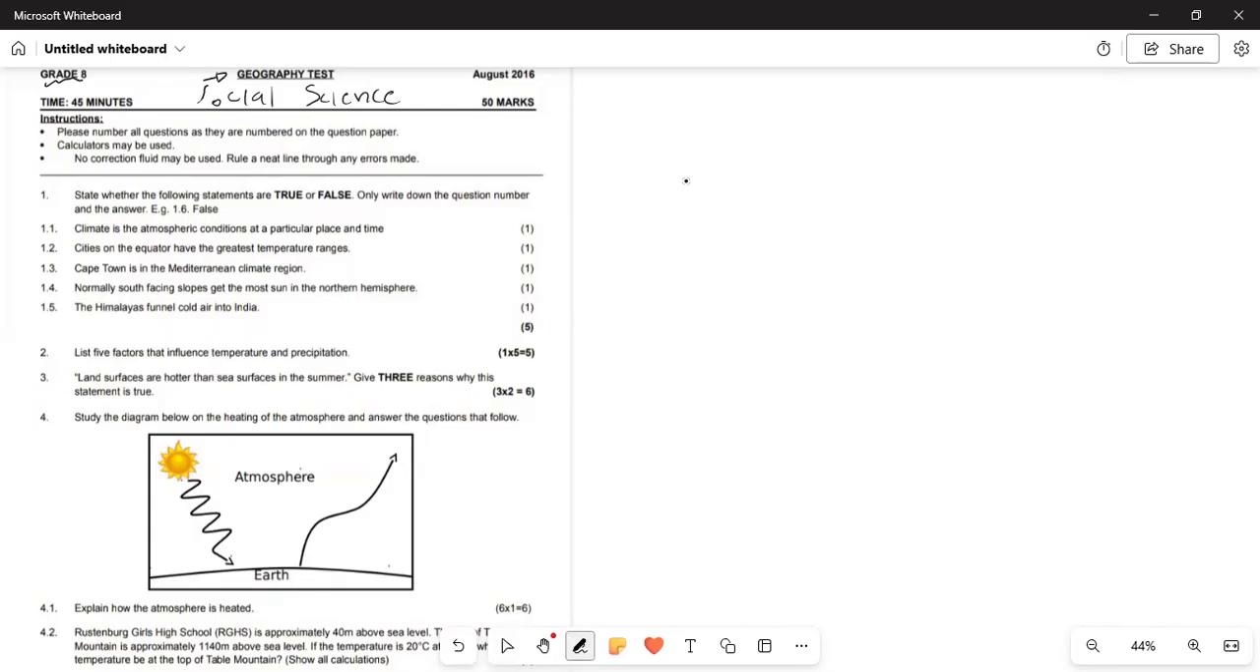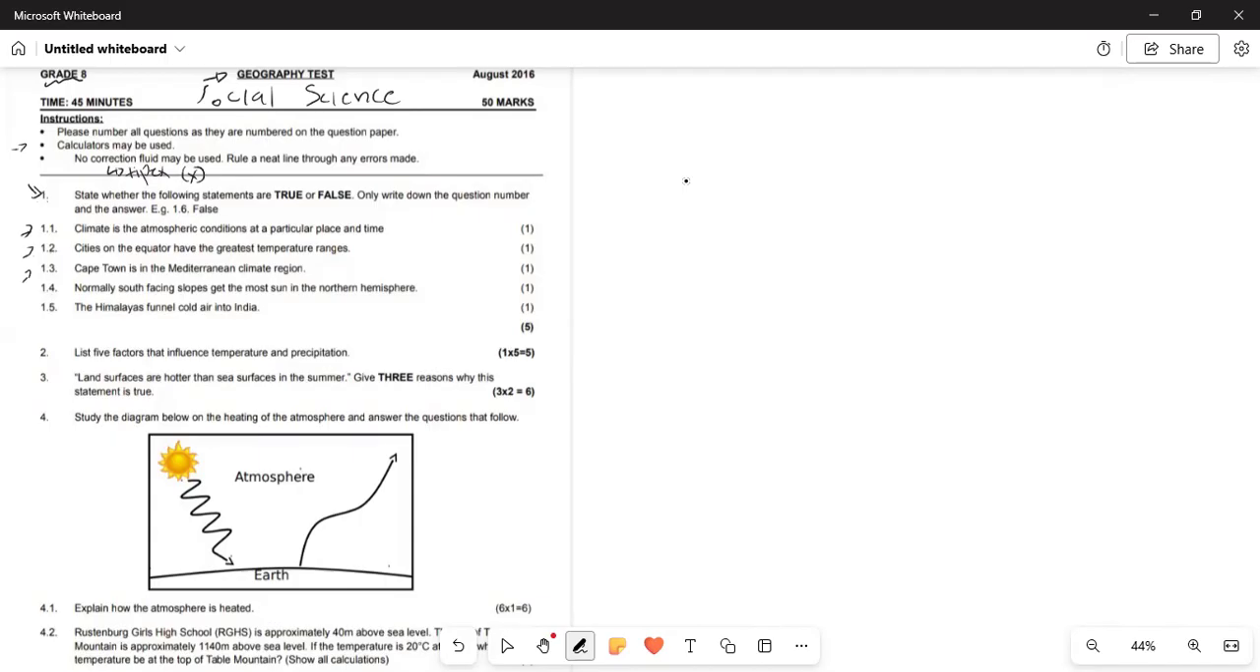All right. So if you look at the instructions, it says, please number all questions and they are numbered on the question paper, meaning each question should be as is. So if you're going to answer 1, you're going to say 1, 1.1.1, 1.1.2, 1.1.3. Secondly, it says calculators may be used. It means that you may go into the test or the exam room with your calculator. And then the last one, no correction fluid may be used. What they mean by correction fluid, they're talking about a T-PEX. So don't use a T-PEX.